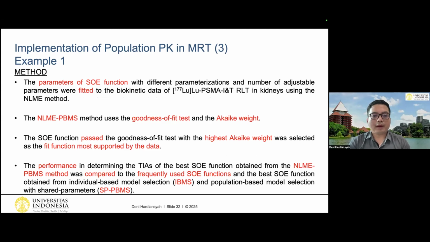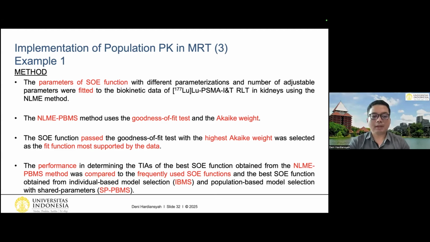The parameters of the SOE function with different parameterization and also number of adjustable parameters were fitted to biokinetic data of lutetium PSMA-INT in kidney using the NLME method. So we fit each function one by one. And then after we fit it, the NLME PBMS method uses the goodness of fit test and the AIC weight. So the SOE function that passed the goodness of fit test with also the highest AIC weight among all the tested SOE functions was selected as the fit function most supported by the data.